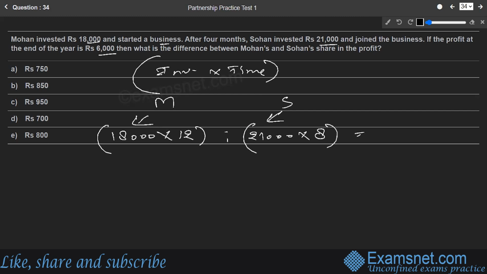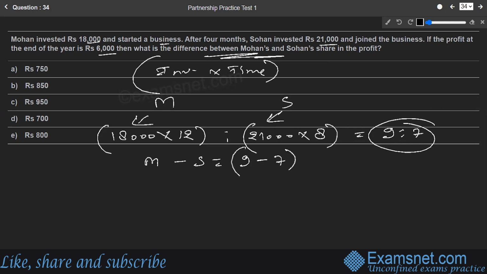If we solve this, it comes out to be 9 is to 7. So that is the ultimate profit share ratio, 9 is to 7. And then they ask, what is the difference between Mohan's and Sohan's share in the profit? Obviously, Mohan's share minus Sohan's share will be 9 parts minus 7 parts, the difference is nothing but 2 parts only. So 2 parts out of the total profit, out of 9 and 7, will be the ultimate difference.